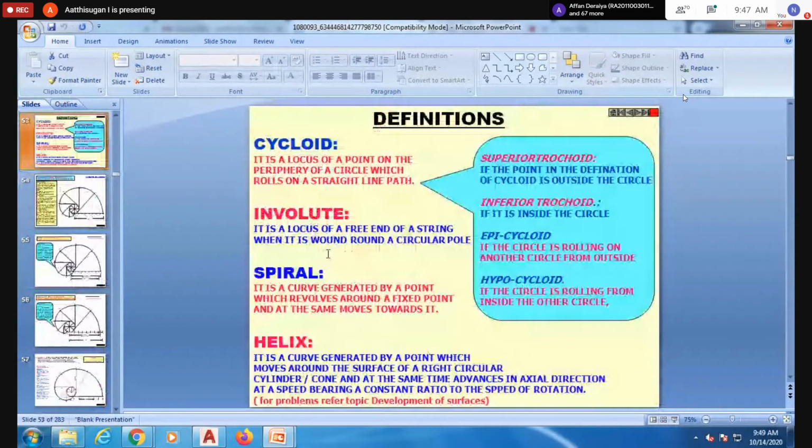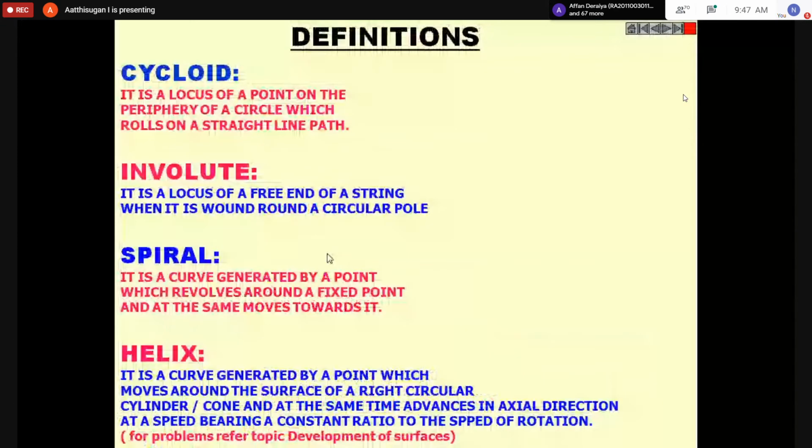Okay, first you should know the definition of cycloid, involute, and spiral. A cycloid is the locus of a point on the periphery of a circle which rolls on a straight line path.